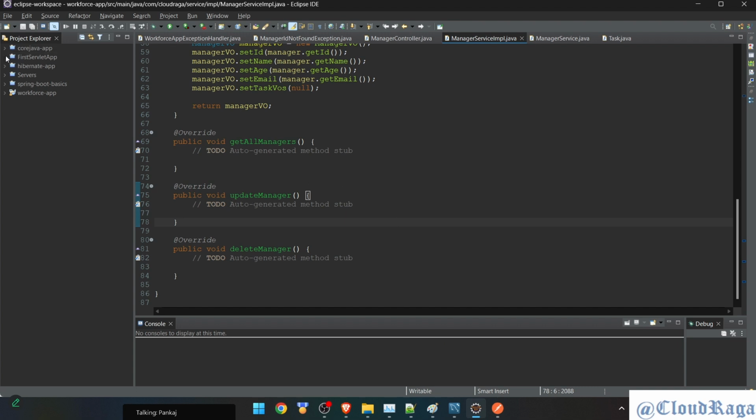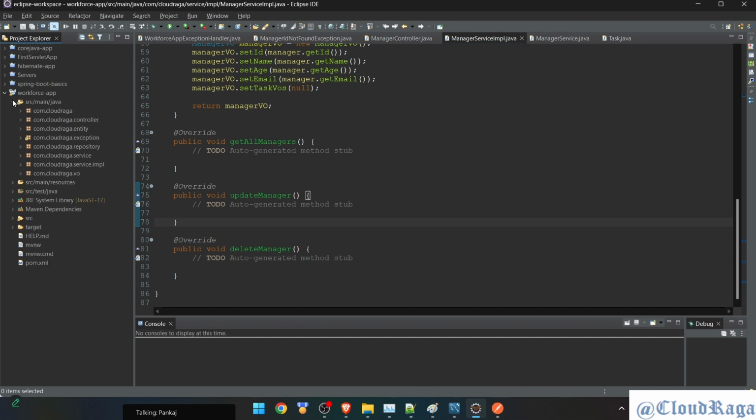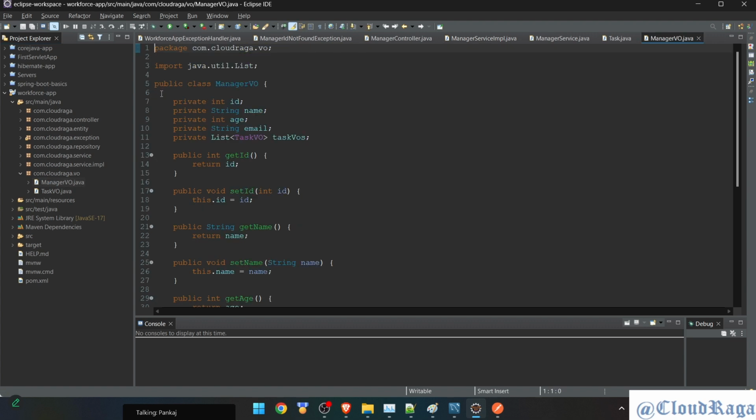Okay, this is clear. Now let's go back to the project, and again I'll just open the view class because there we have to discuss. So I can send only the top four fields because it's a PUT request. I can send ID in my request body, or it could be a part of my URL. Again, totally your approach where you want to go. I think I saw some in Vamsi's machine. He was using ID in the parameter and then sending everything in request body. That could be a first approach.